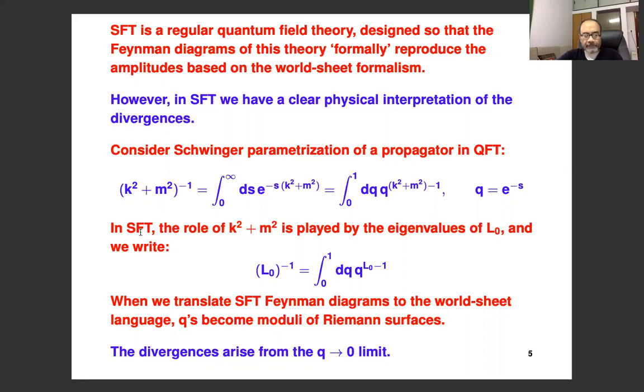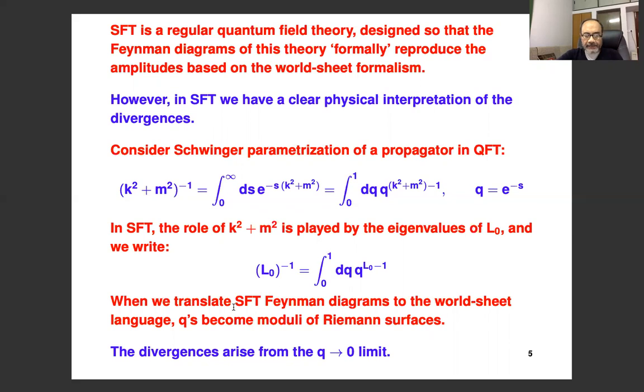So in string field theory, of course, it has an infinite number of fields. And the role of k^2 + m^2 is played by the eigenvalues of L0. And the analog of the Schwinger parameter representation in string field theory will be to write it as an operator equation. Namely, L0 inverse is the integral dq q^(L0 - 1). And you can recover these as matrix elements of this equation between the different states.